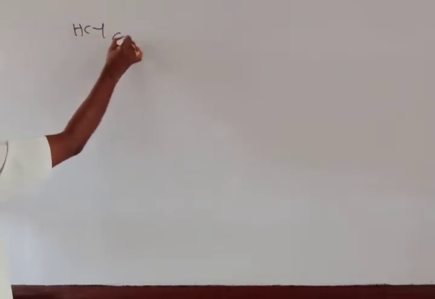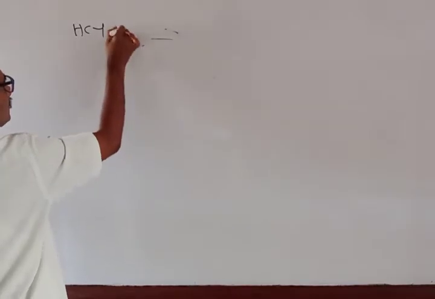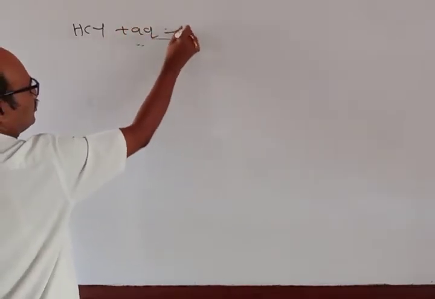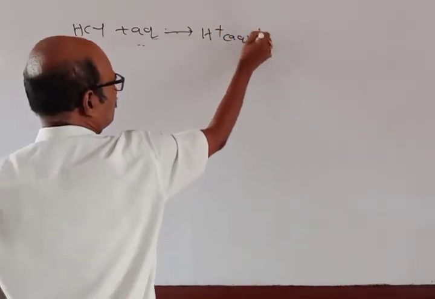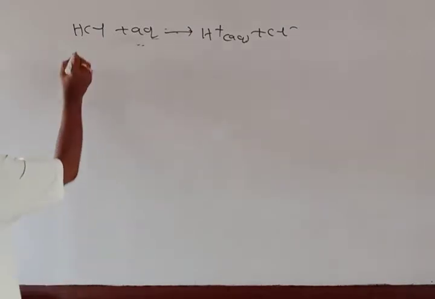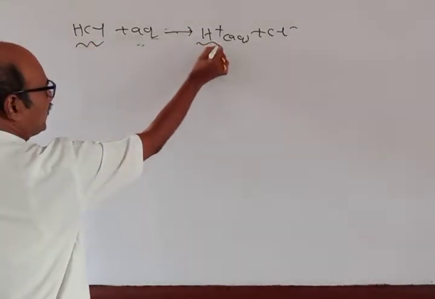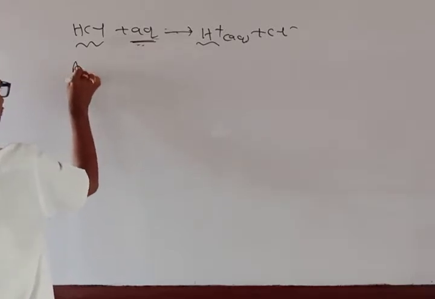Accordingly, we have seen that HCl plus aqueous gives water, H+ aqueous plus Cl- aqueous. Here HCl is giving H+ ion in aqueous solution, so this is an Arrhenius acid.